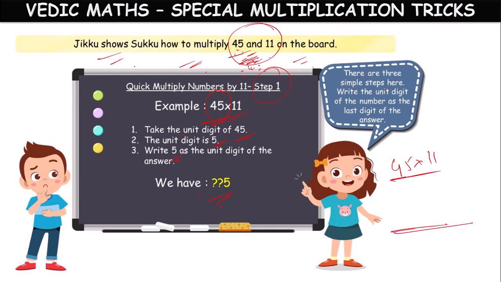In that result, the unit digit is the same as the unit digit in 45, which is 5. Means whenever we are multiplying any number with 11, whatever digit the other number has in the units place, in our answer also, in the units place, we have to keep the same digit. That is the first step.